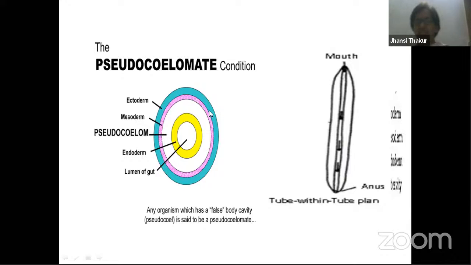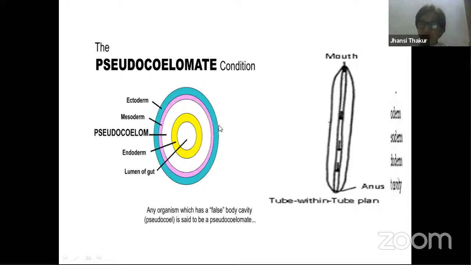In the next condition, we'll see. The mesoderm should be present on both the sides. Here, mesoderm is present only surrounding ectoderm. That is why this is called pseudocoelom, because this is a primary coelom, blastocoelom, that you can find over here. This pseudocoelomate for the first time can be seen in nematoda, nematohelminthes, right? Like roundworms, ascaris, whatever I mentioned.